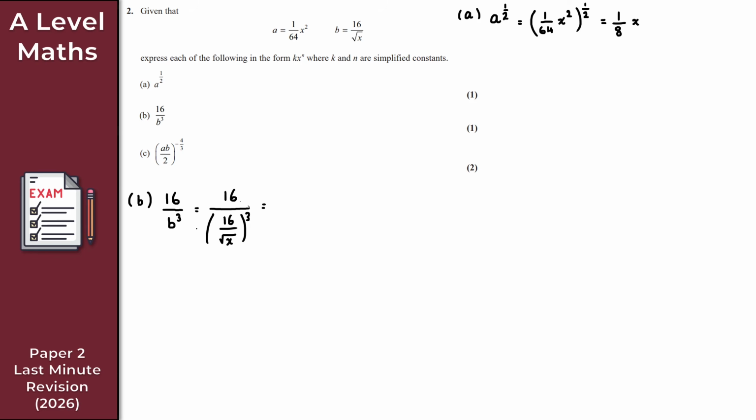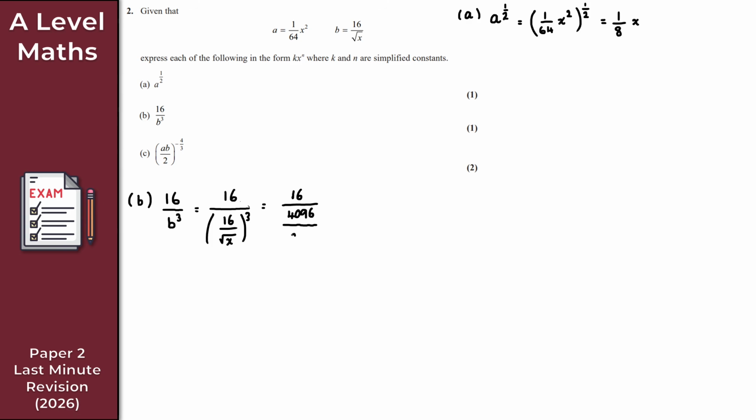Okay. So again, just treat the numerator and the denominator separately here. So 16 cubed, just roll it into your calculator, even off the top of your head. Amazing. But either way, that is 4,096. So what I've got here is 16 all over 4,096. And then what I've got here for the denominator of this fraction is x to the power of 1 over 2. So 1 over 2 raised to the power of 3, that is x to the 3 over 2.